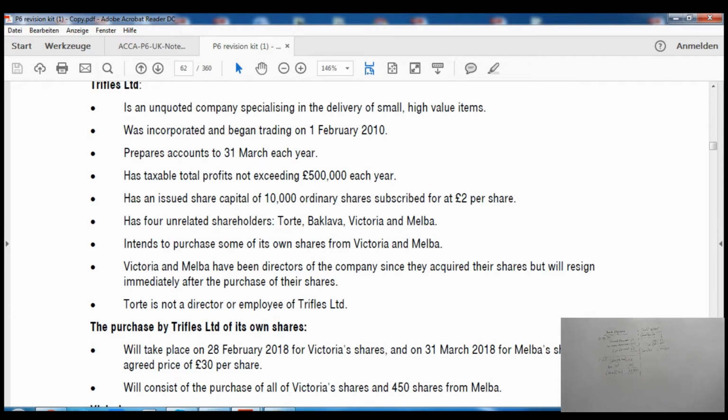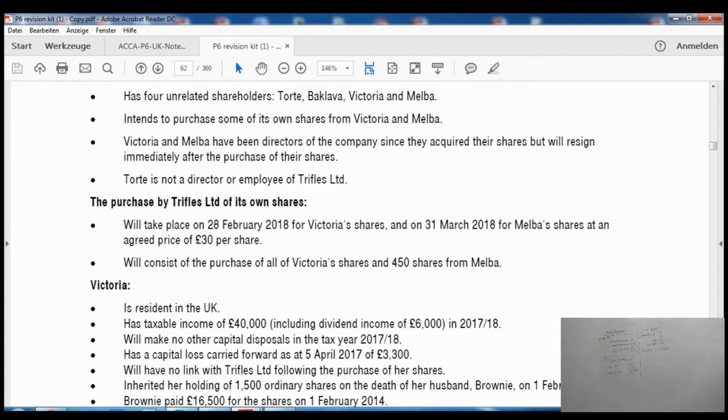Right, it has 4 unrelated shareholders, T, B, V and M, and intends to purchase some of its own shares from Victoria and Melba. So the company is buying back shares from Victoria and Melba. Then it says Victoria and Melba have been directors of the company since they acquired the shares, but will resign immediately after the purchase of their shares. T is not a director or an employee of Trifles Limited.